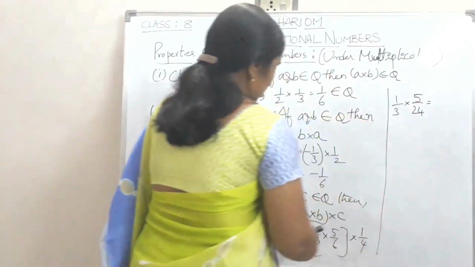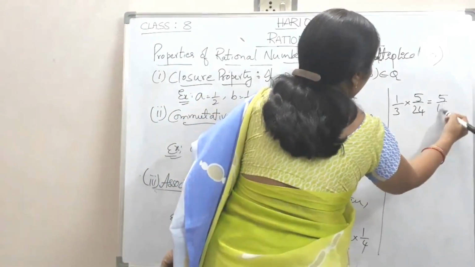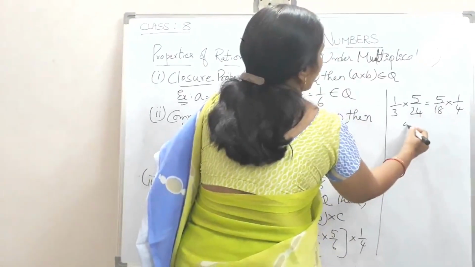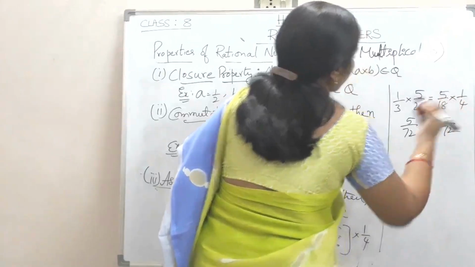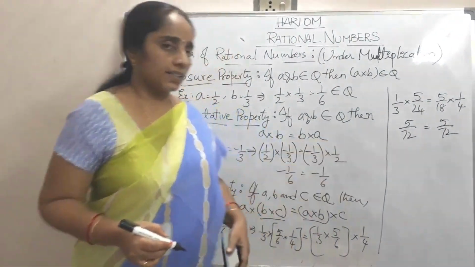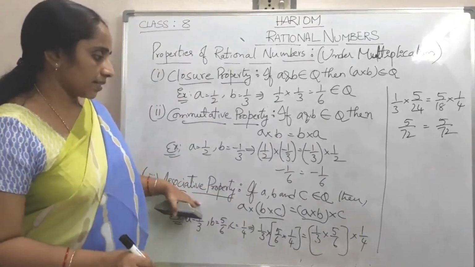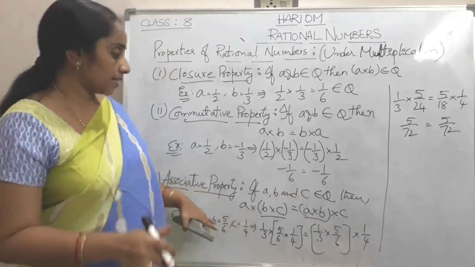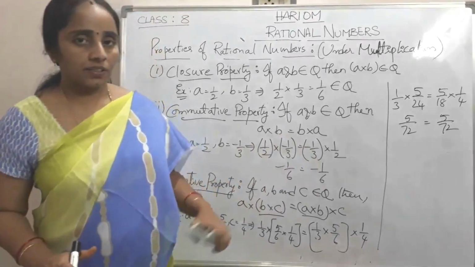Then 5 by 18 into 1 by 4 is 5 by 72, and the other side is also 5 by 72. So LHS is equal to RHS. The associative property is also satisfied: rational numbers satisfy the associative property under multiplication.